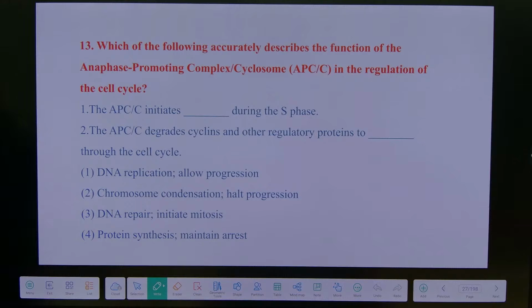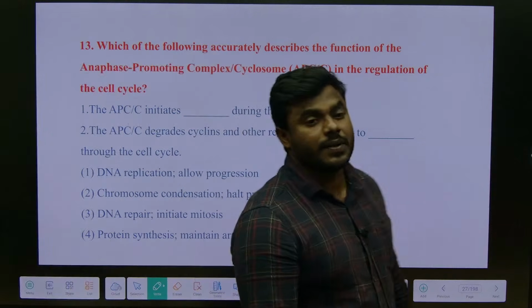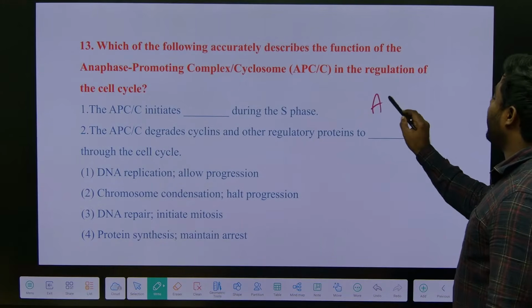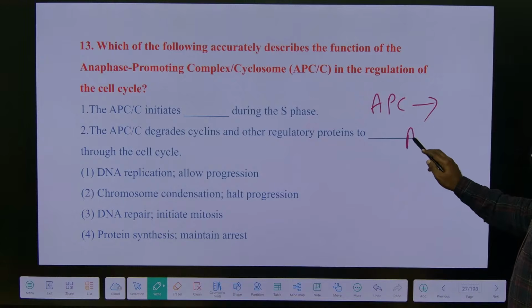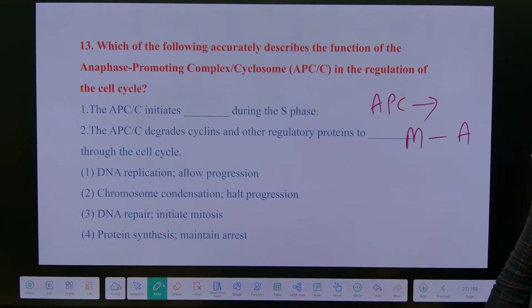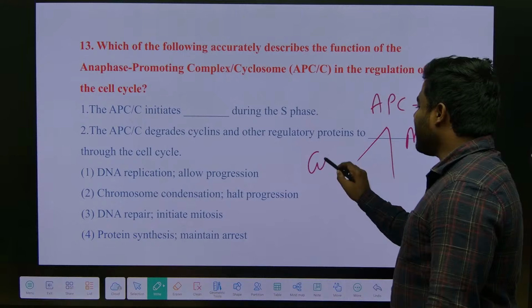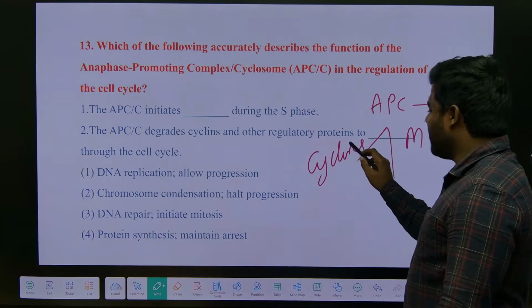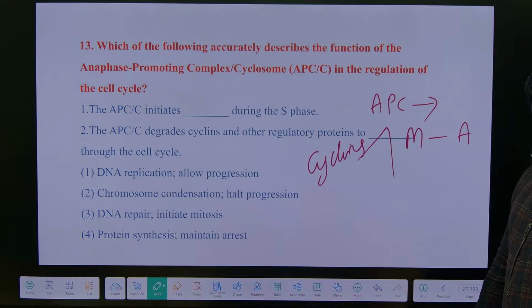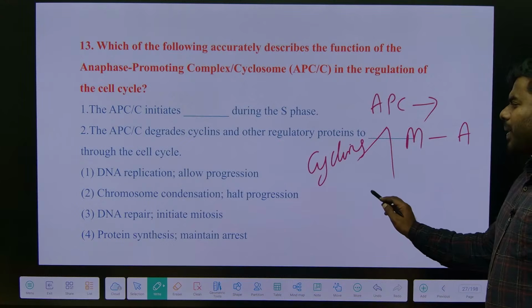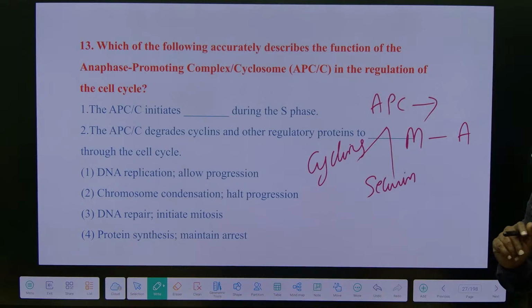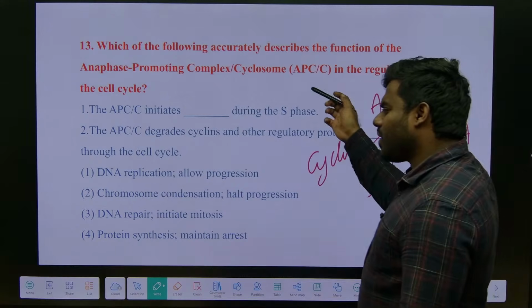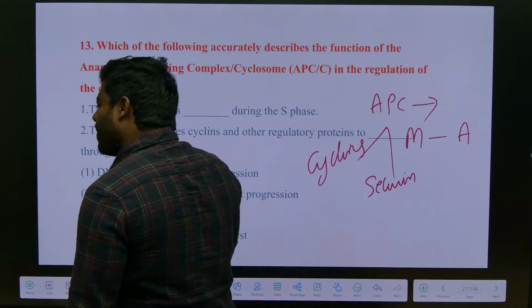Tell me Sandhya, what is the major function of APC? Anaphase promoting complex. It allows the cell to move from metaphase to anaphase. Anyone remember the major function of APC? Degrading the cyclins, yes or no? Degrading the cyclins, and adding phosphorylation to various molecules, that is securin. Correct na? Now, see here almost all the options are inappropriate.